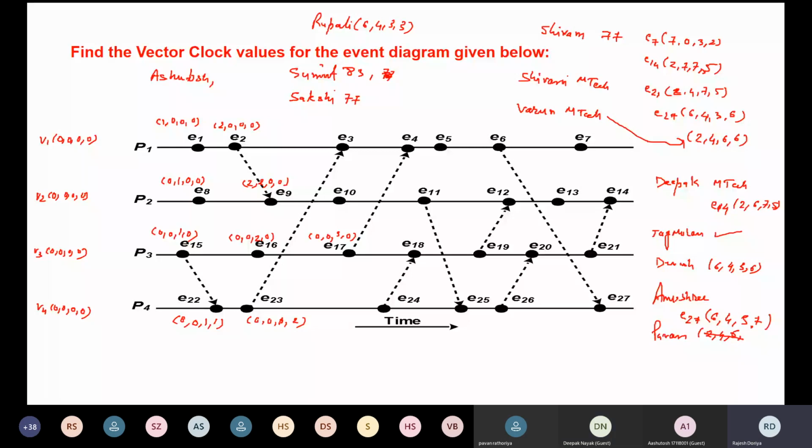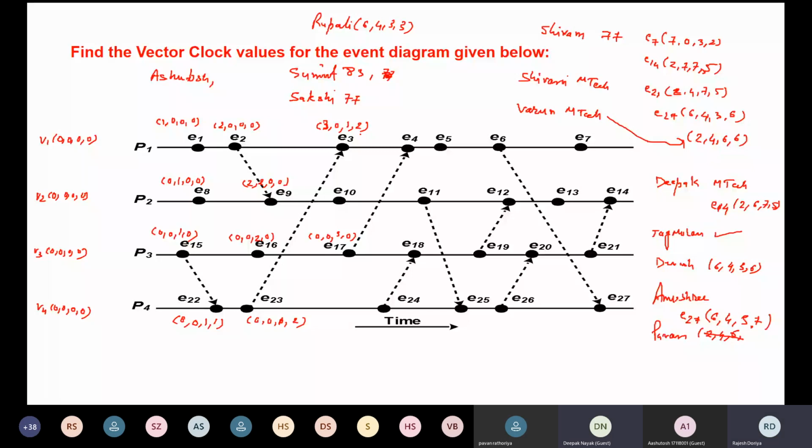Let's come to E3. E3 is going to be how much? Again, the maximum. The moment you take the maximum, it is going to be 2 for the first value. Then you have to update it by 1, so it will become 3. Then 0, then 1, then 2. So the values are going to be 3 0 1 2. Is that fine? Yes, sir.